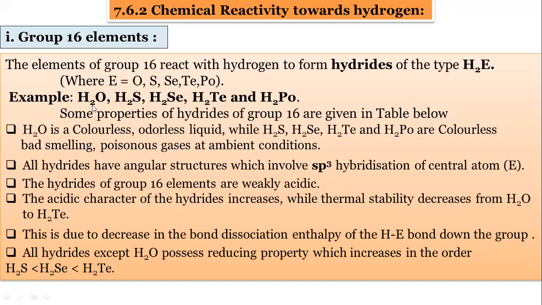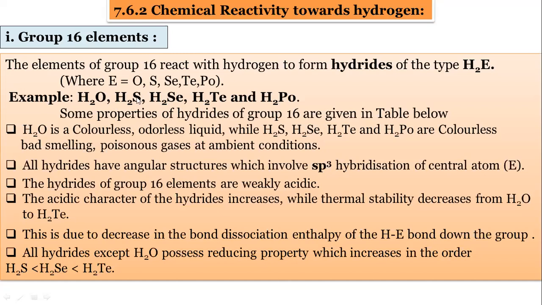All hydrides have the angular structure. H2O also, you know, the structure is angular. The oxygen has sp3 hybridization. Sulfur also has sp3 hybridization. Selenium also has sp3 hybridization in its hydride. So sp3 hybridization is common for the central atom.